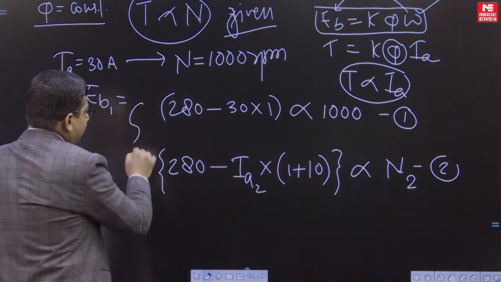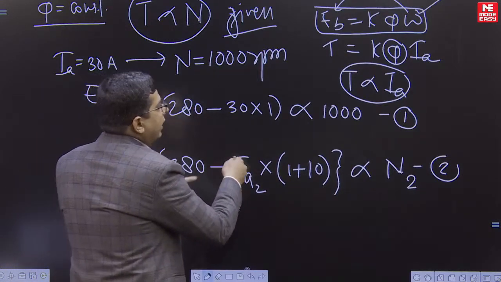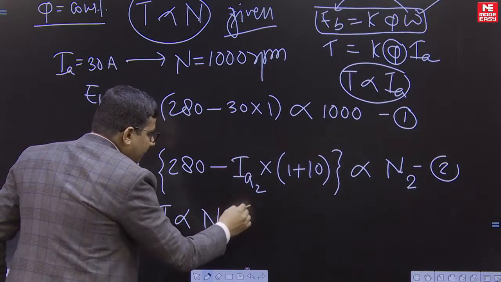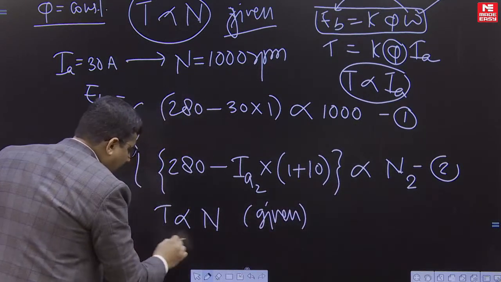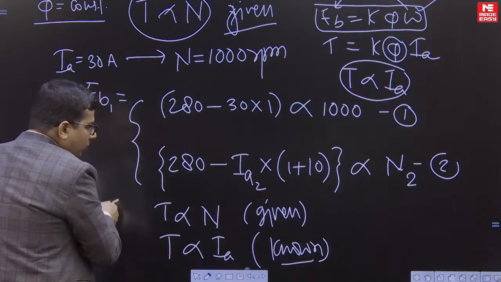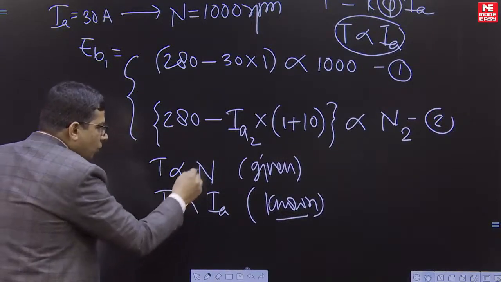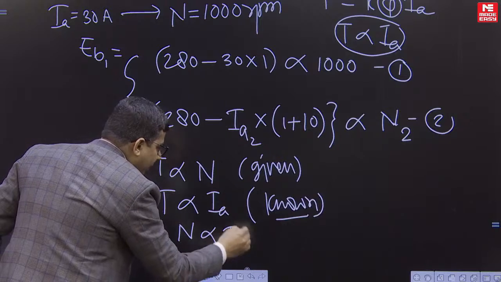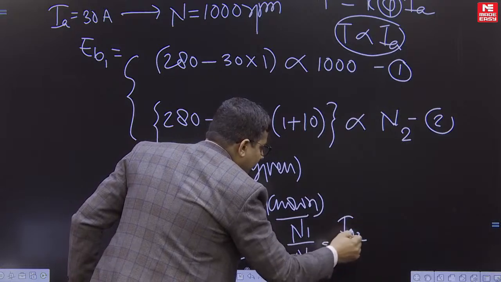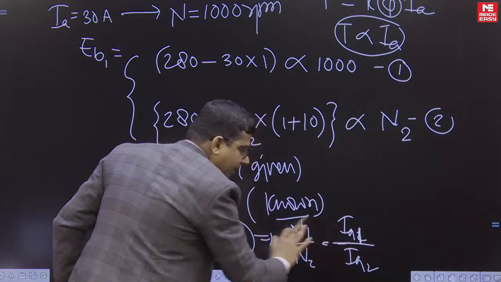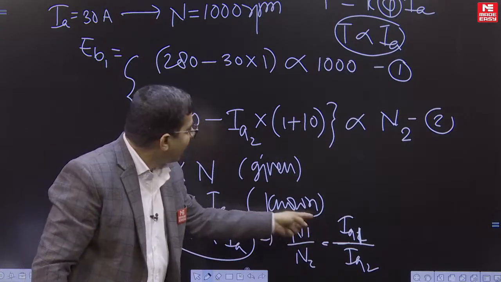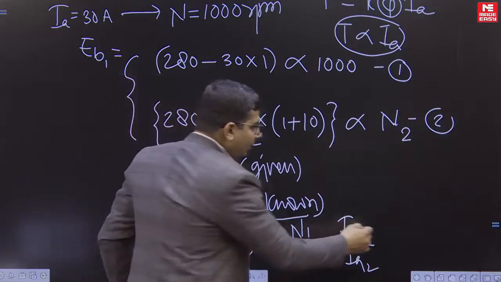Now when our path is blocked here, then we have to search for this current, and the current is related to torque. What is the relation? Torque is proportional to n, it is given, yes sir, and torque is proportional to Ia, actually we know, right? We know this from the relation. So this is given and this is known. What can we relate from here? n is proportional to Ia. So n1 by n2 is equal to Ia1 by Ia2. Clear? Yes sir. So from here we have a relation between n and I, and this is our third equation.